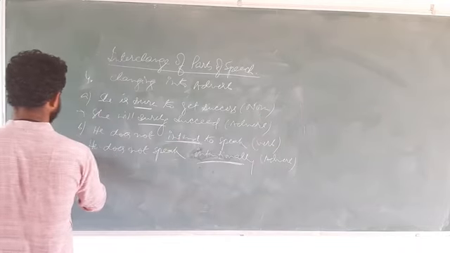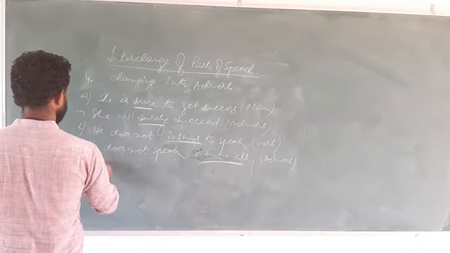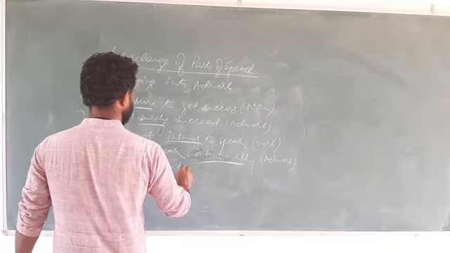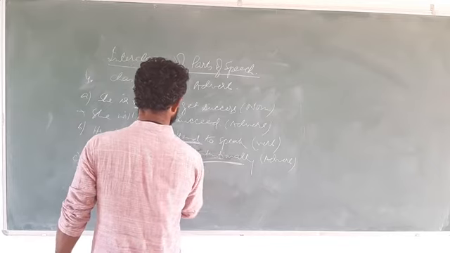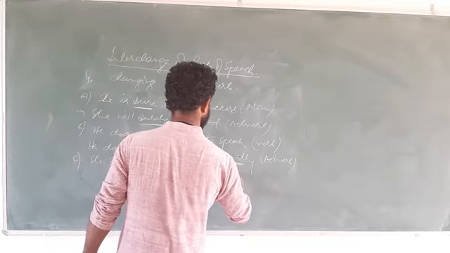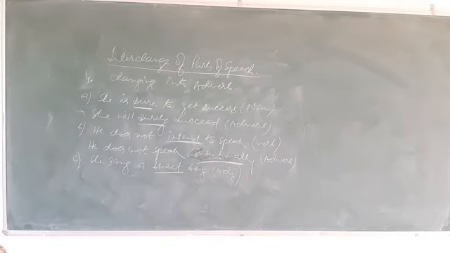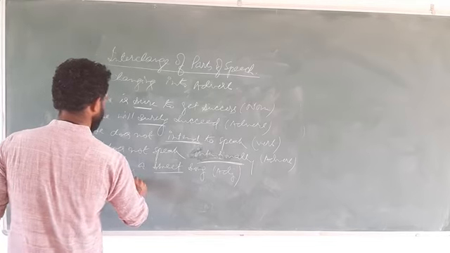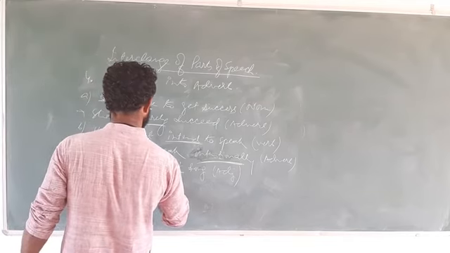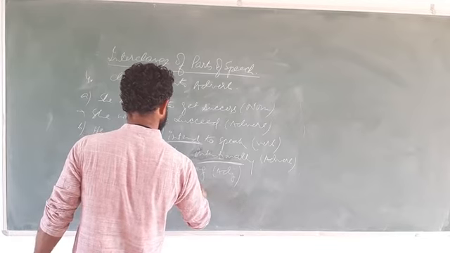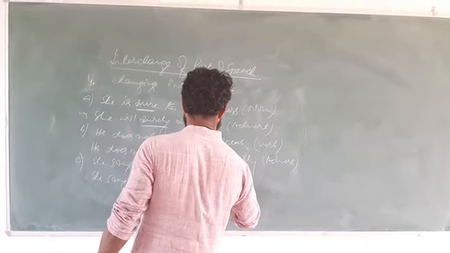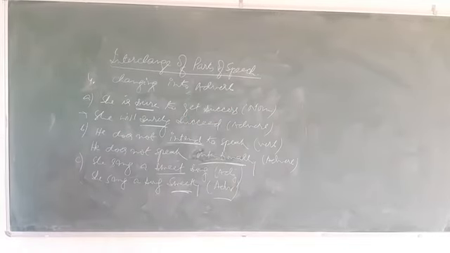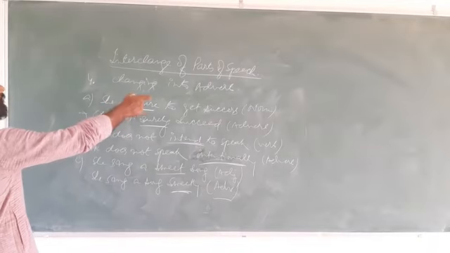Fine. One more example we can see. She sang a sweet song. So here sweet is adjective, and we will change adjective into adverb. How? She sang a song sweetly. So here we have changed adjective into adverb. So here a given part of speech is changed into adverb. That means here changing into adverb.